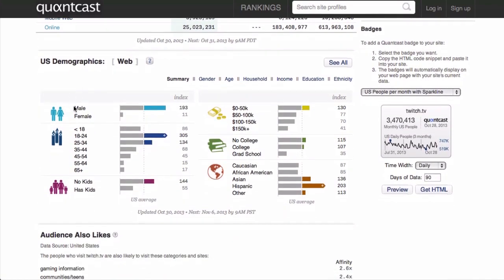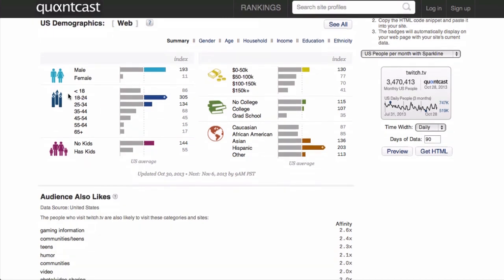It is a super strong male demographic. There's not that many girls that go to this website at all. It looks about 90% male, which if you remember, League of Legends is about 90% male. Also, look at the age range. How old are the people that go to this website? Do you see how it's really high for the 18 through 24, and it's also really high for the 25 through 34, and then it starts to drop off? Well, that perfectly matches our demographic.